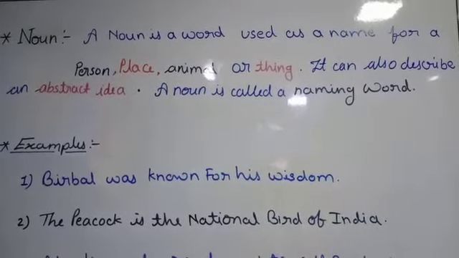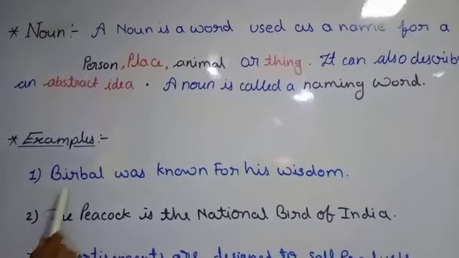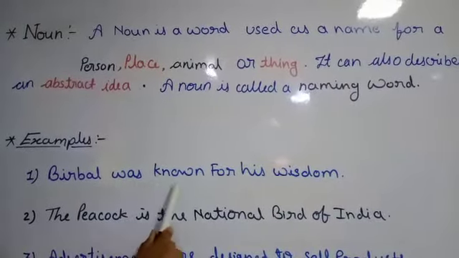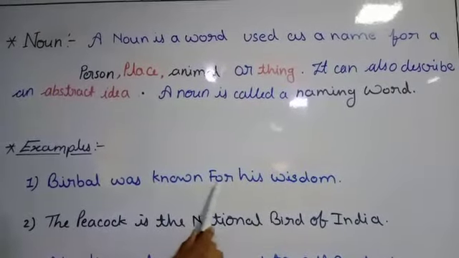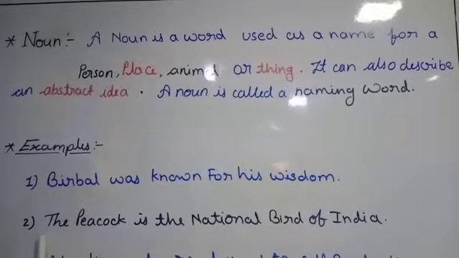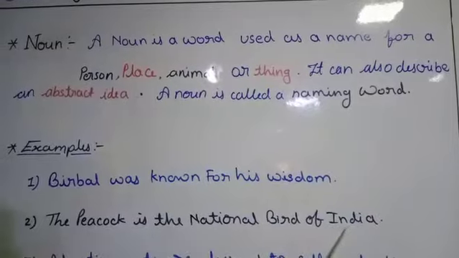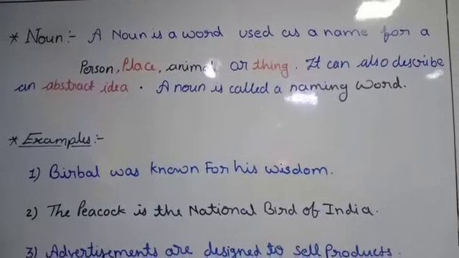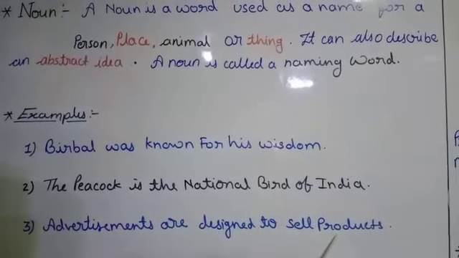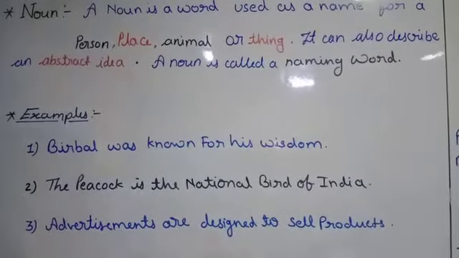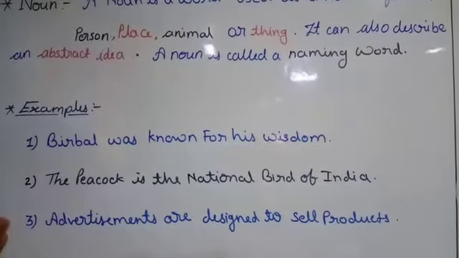Let's see examples of noun. First one: Birbal was known for his wisdom. Second one: The peacock is the national bird of India. The next one: Advertisements are designed to sell products. These three are the examples. In these three sentences we have different kinds of nouns.